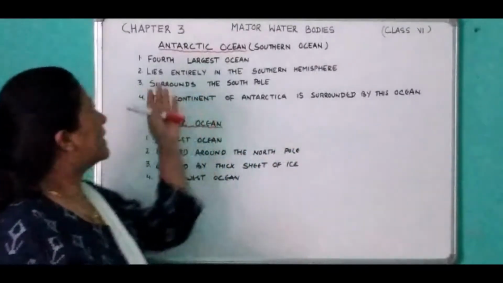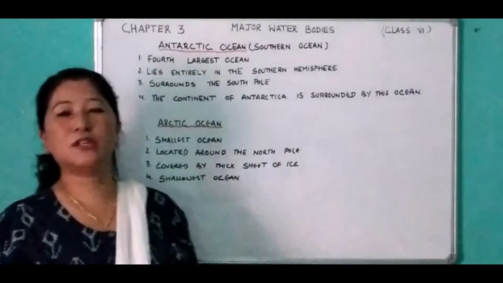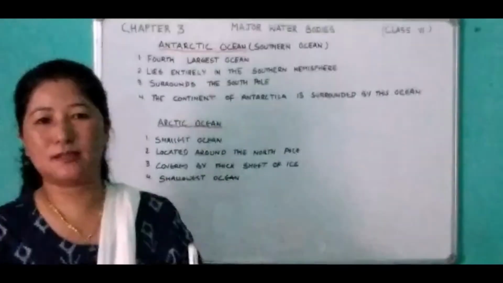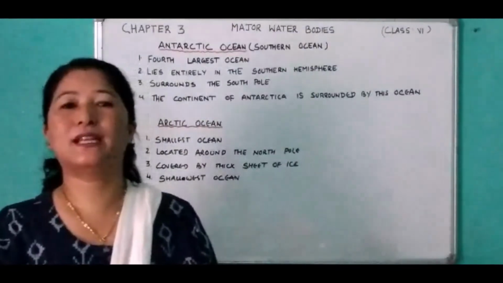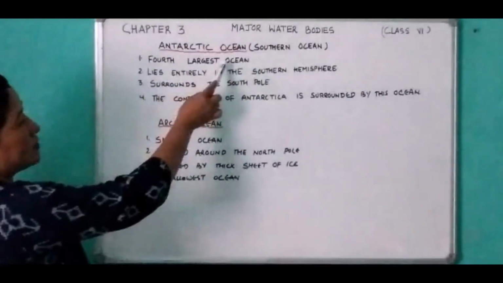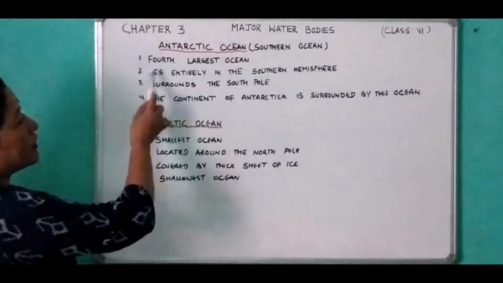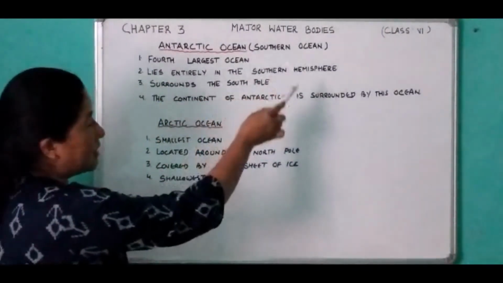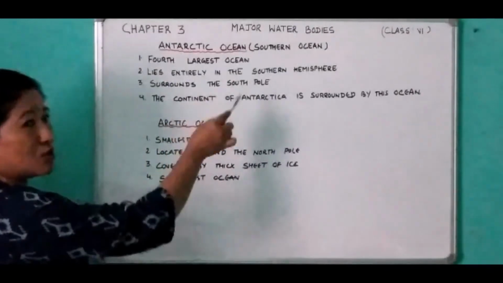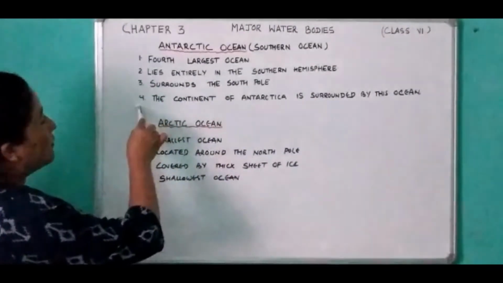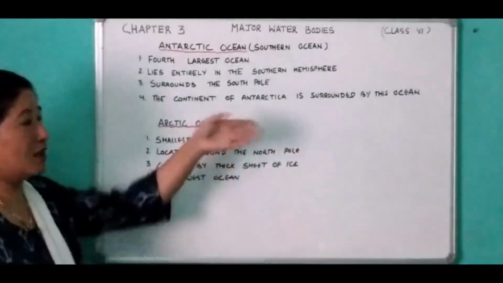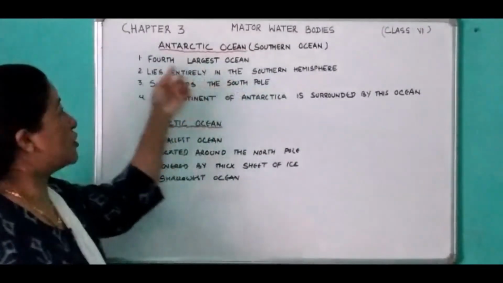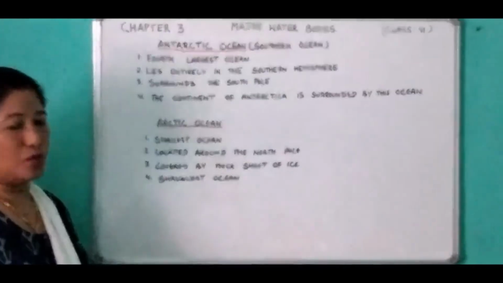Now let's see the Antarctic Ocean or the Southern Ocean. So actually this ocean is the collective water of the southern portion of the Pacific, Atlantic and the Indian Ocean. So it is the 4th largest ocean in the world. Point number 2, it lies entirely in the southern hemisphere, and it surrounds the South Pole. And number 4, the continent of Antarctica is surrounded by this ocean. Now this ocean means your Southern Ocean or the Antarctic Ocean.